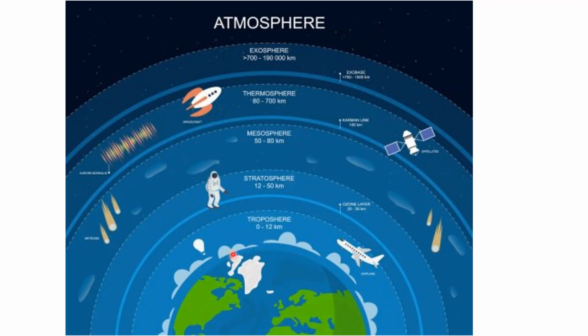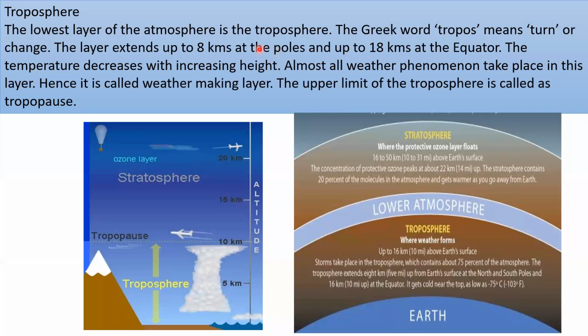This is troposphere, the lowest layer of the earth. Next to troposphere, stratosphere, then mesosphere, thermosphere, and exosphere. Troposphere. The lowest layer of the atmosphere is troposphere. The Greek word tropos means turn or change. The layer extends up to 8 kilometers at the poles and up to 18 kilometers at the equator.